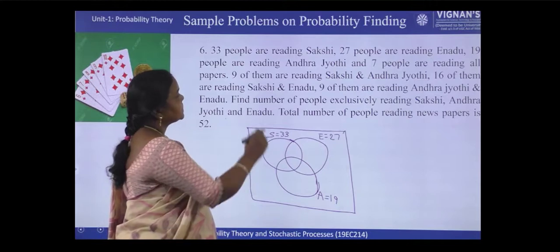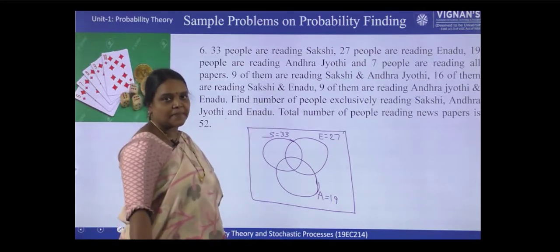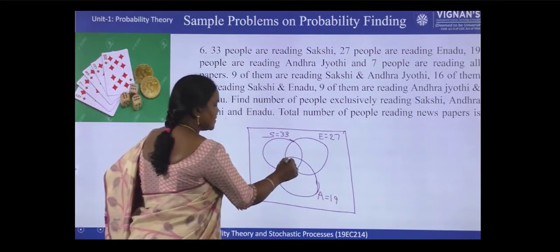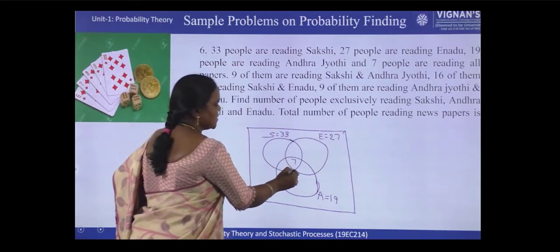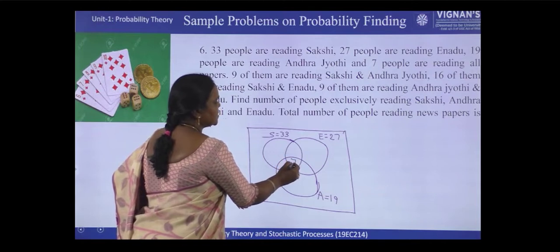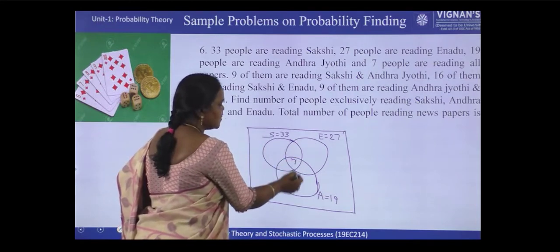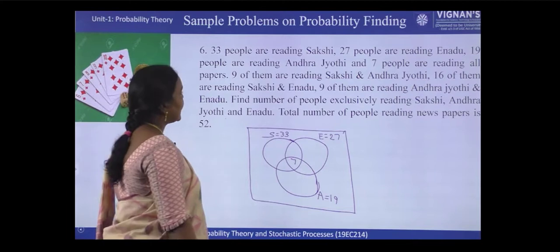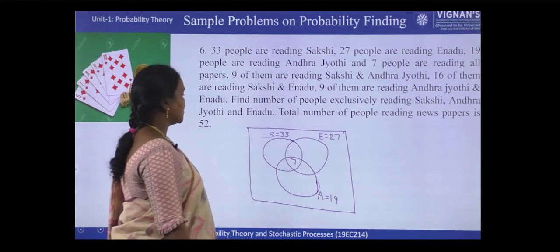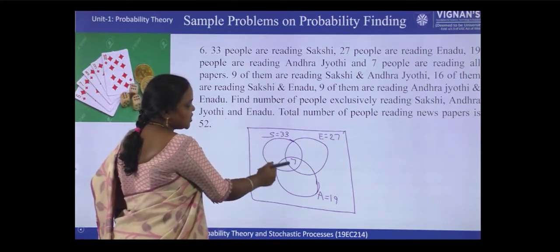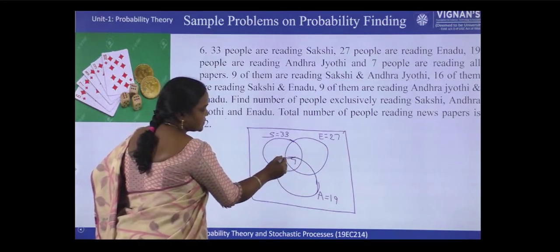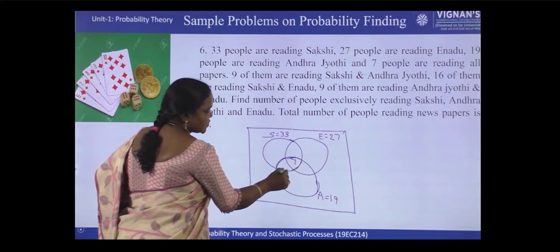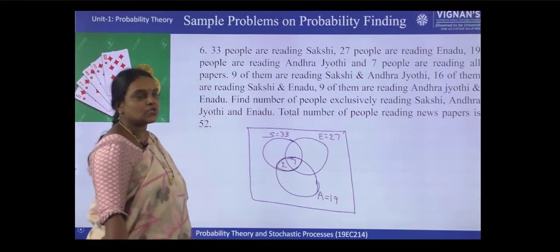And then 7 people are reading all the papers. So what is the combined or intersection of all the 3 circles? So this is the region. Here I kept 7, meaning they are reading Sakshi as well as Eenadu as well as Andhra Jyoti. 9 of them are reading Sakshi and Andhra Jyoti, so this is the area. Already 7 is there, so you have to write 2. So 7 plus 2 becomes 9.